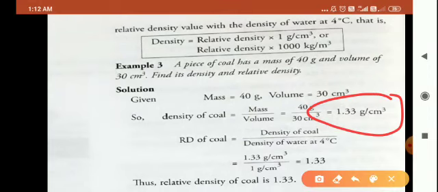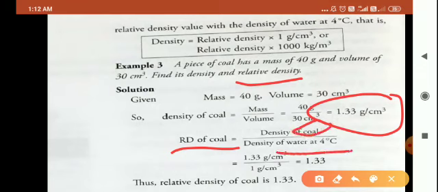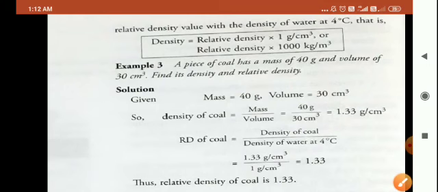Now what is another thing you have to find? Relative density. As you already know, the formula for RD is relative density: basically, density of coal upon density of water at 4 degrees Celsius. Do you remember? RD is equal to density of the substance upon density of water. So here the substance is your coal. Now what is the density of the coal you have found?